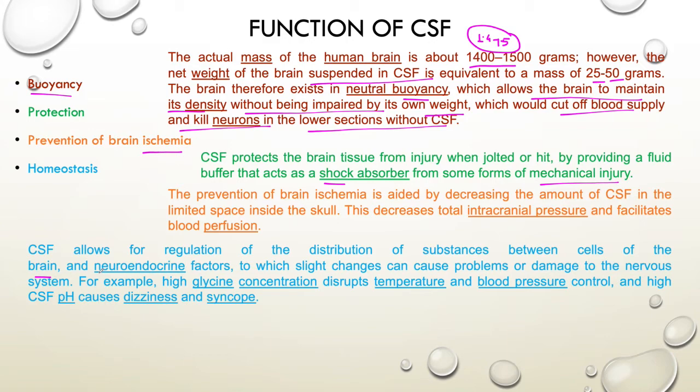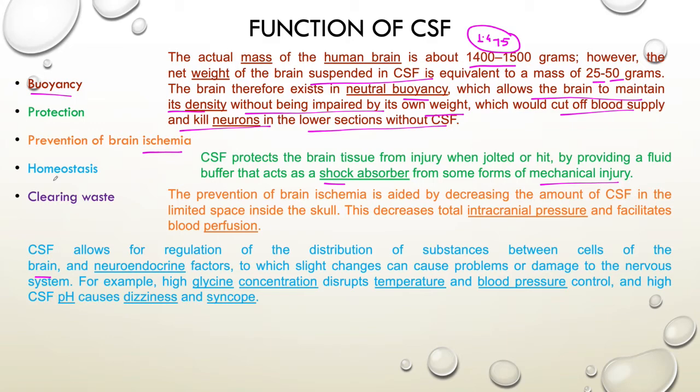That process is called homeostasis, and that function is also done by the CSF.